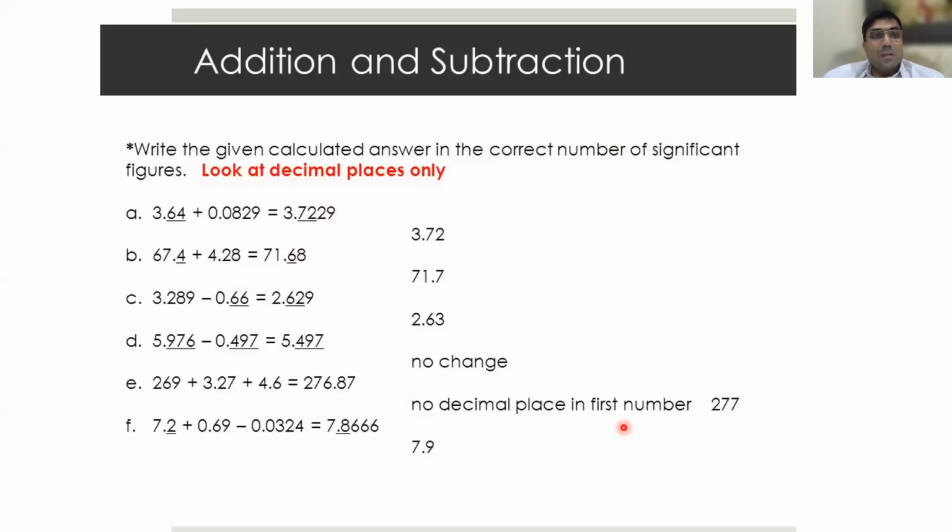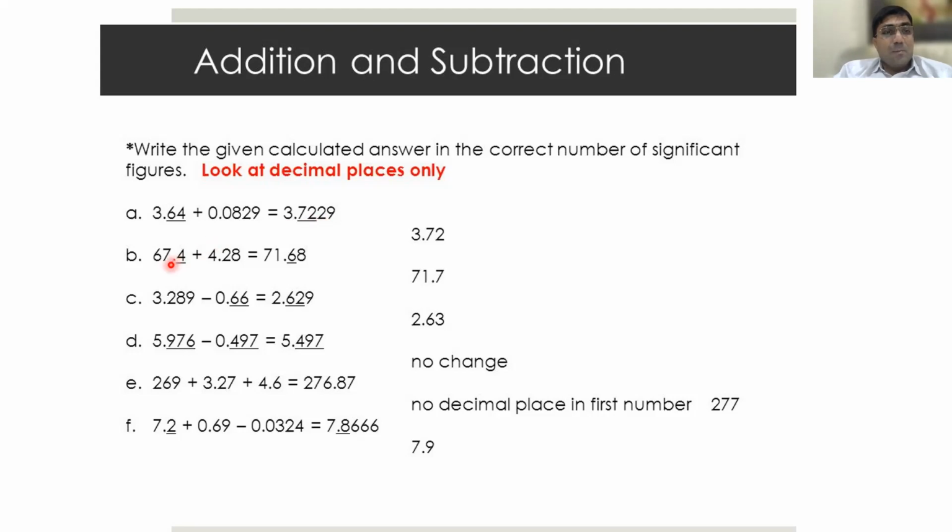Now, can you see some decimals here? Addition and subtraction. When you add these two, 3.64 and 0.0829, in both cases how many significant digits are there? In the first case 3, and in the second case also 3, because they are leading zeros. Are you following or not? Yes, sir. So the answer must be 3 only, 3.72. Why 3.72? Because here 2 is less than 5. Is it convincing? Yes, sir.